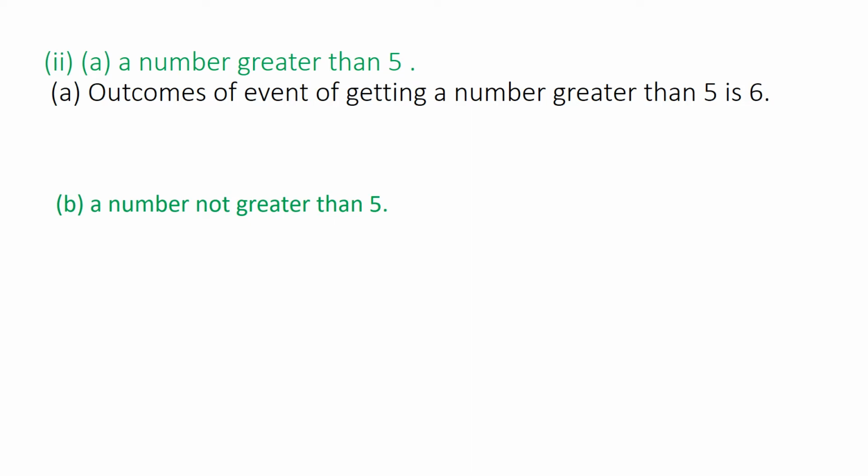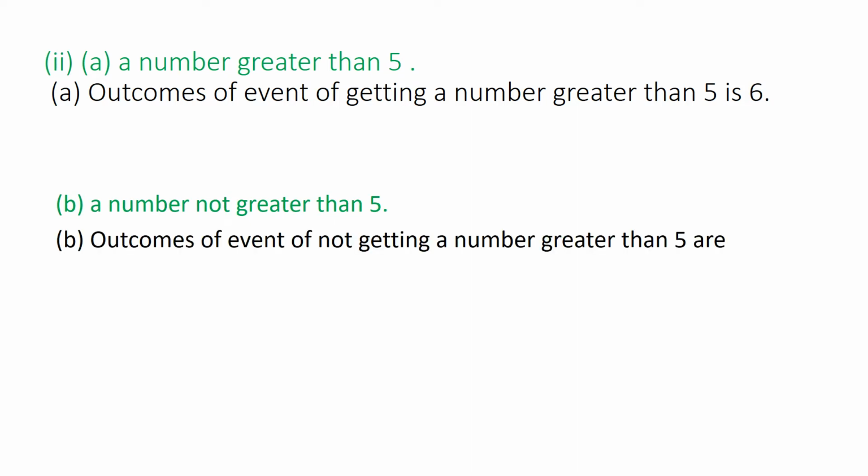So a number not greater than 5. So the numbers are 1, 2, 3, 4, and 5. We will include 5 as well because he said not greater than 5, but it could be equal to 5.